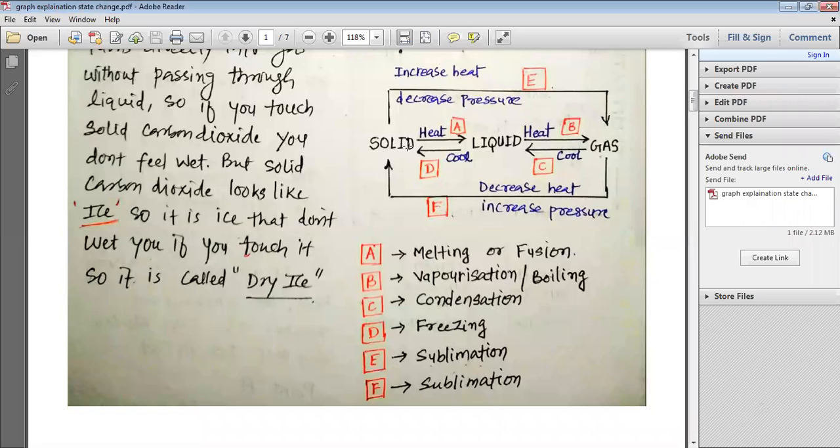Same way, when gases are cooled, that means the heat is decreased and pressure is increased, without passing through the liquid state these gases directly go to the solid state, and this process is also known as sublimation. So my dear students, this process E and this process F, both are known as sublimation.